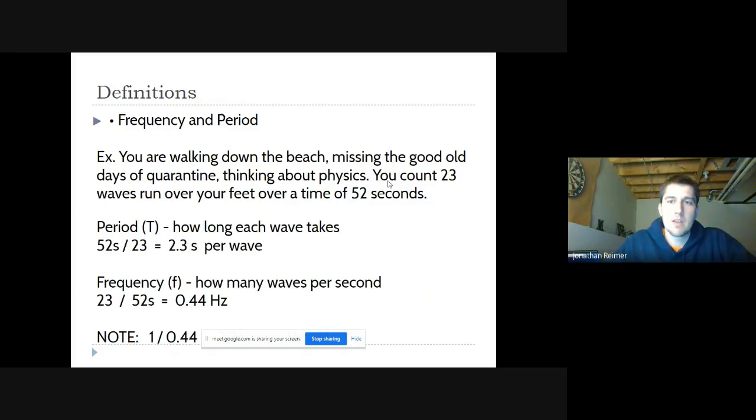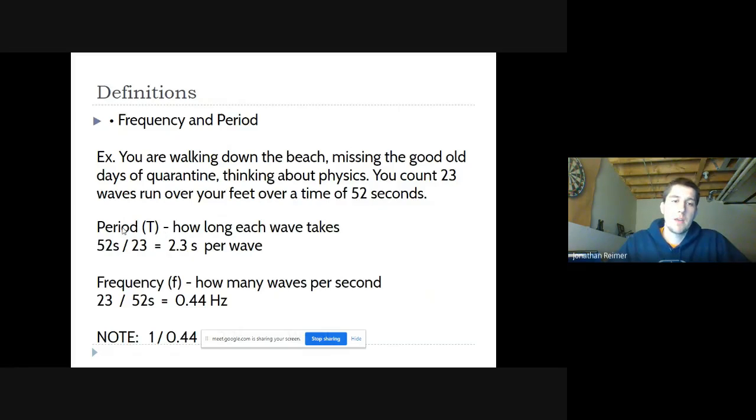Hopefully. Anyways, you count 23 waves run over your feet over a time of 52 seconds. And of course, you're thinking about physics. So you're thinking 23 waves, 52 seconds. The period, how long each wave takes: you put the seconds on top and divide by how many waves. So 52 seconds for 23 waves, that's 2.3 seconds per wave. You've got a new wave coming every 2.3 seconds.